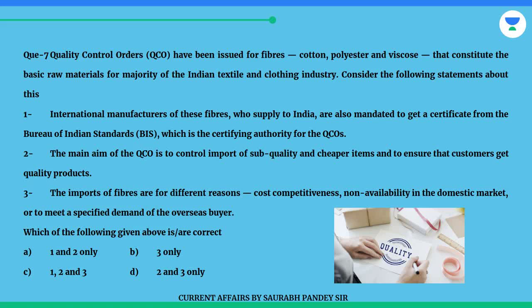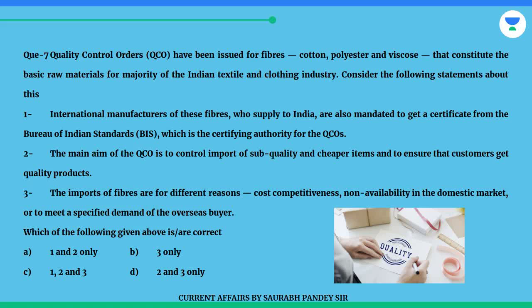1. International manufacturers of these fibers, who supply to India, are also mandated to get a certificate from the Bureau of Indian Standards, BIS, which is the certifying authority for the QCOs. 2. The main aim of the QCO is to control the import of sub-quality and cheaper items and to ensure that customers get quality products. 3. The imports of fibers are for different reasons: cost competitiveness, non-availability in the domestic market, or to meet a specified demand of the overseas buyer.